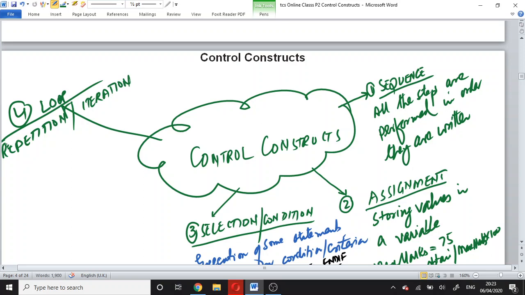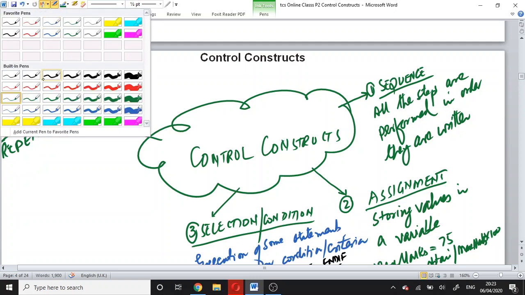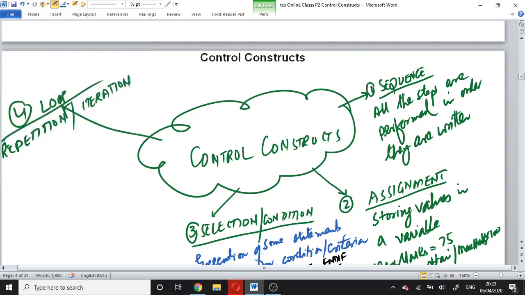In iteration or repetition, what we study is that some statements are executed more than once, several times.